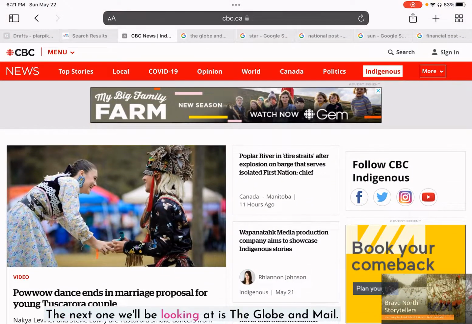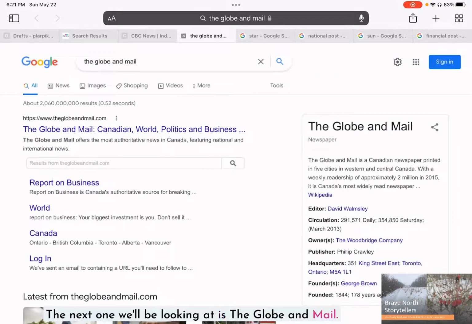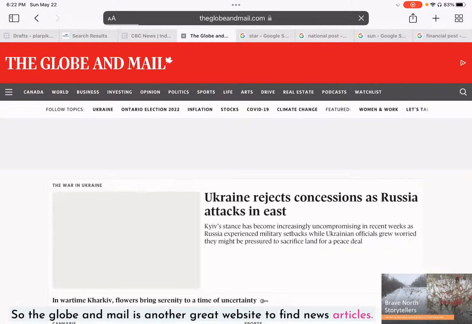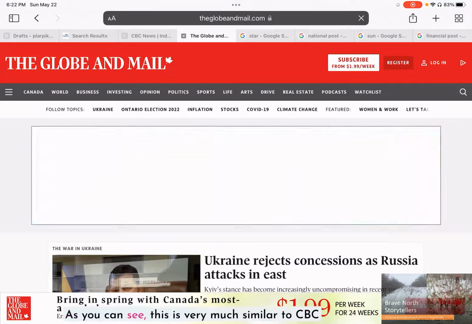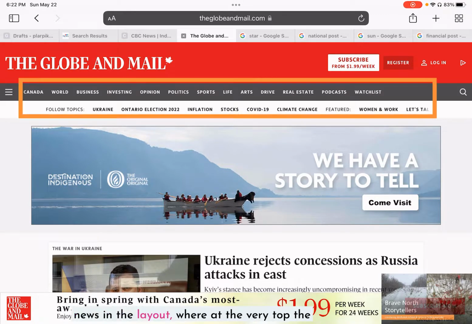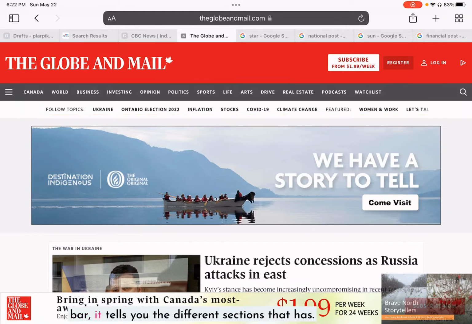The next one we'll be looking at is the Globe and Mail. The Globe and Mail is another great website to find news articles. As you can see, this is very similar to CBC News in the layout, where at the very top, the bar tells you the different sections it has. You have Canada, world, business, politics, podcast, if you like that.